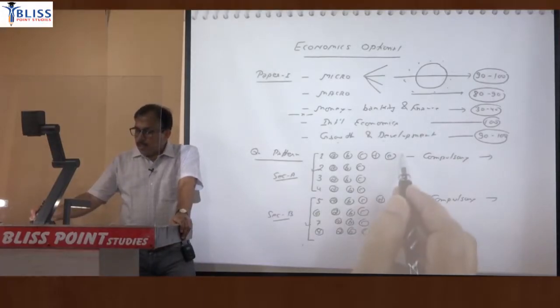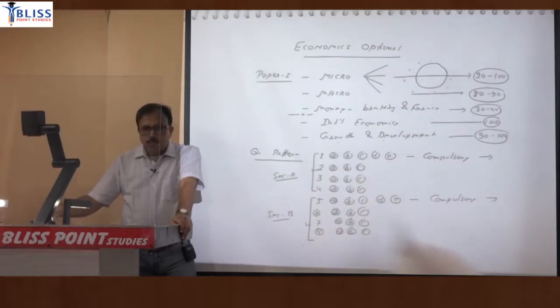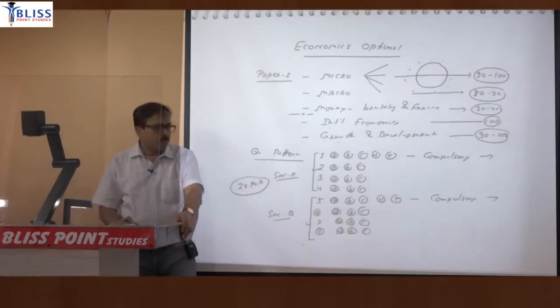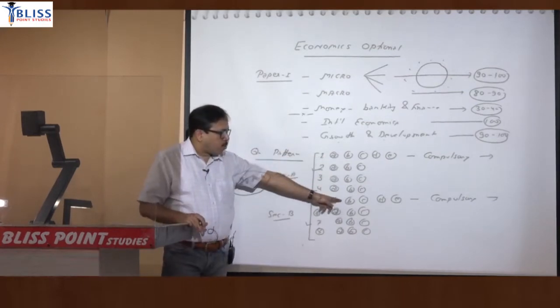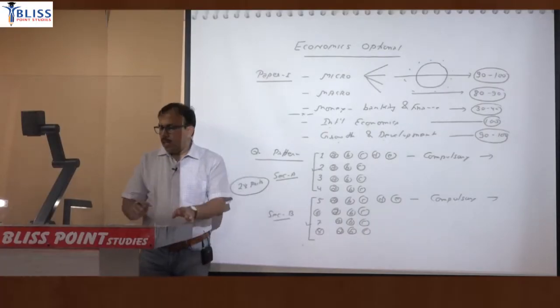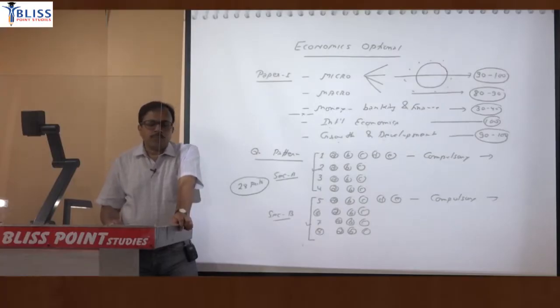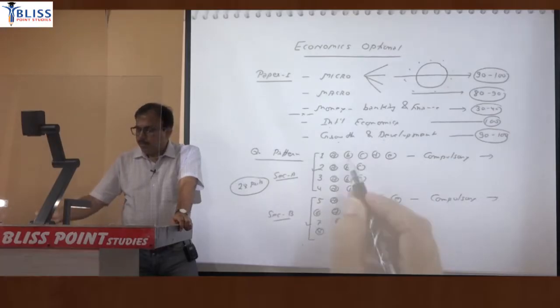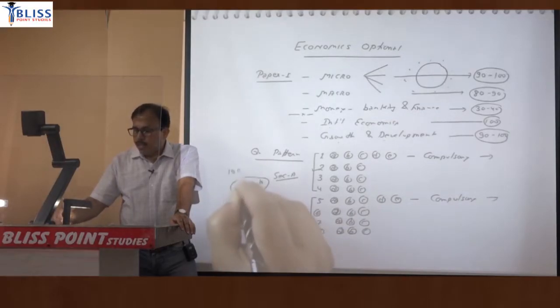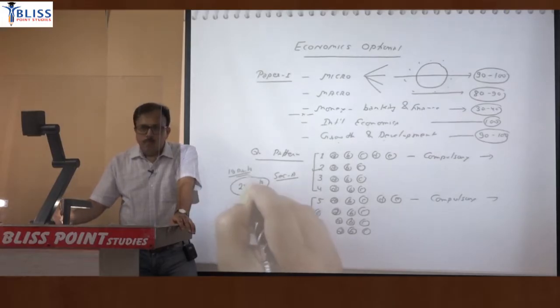If you count all the subparts, there are 28 parts in total, counting 5 parts here, 5 parts there and 3 parts each in the other questions. In totality there are 28 parts, and you are basically attempting 19 out of that: 5 parts here, 5 parts there, 10 compulsory parts, and 3 more questions, 3 into 3. So you have to attempt 19 parts of the questions in 3 hours.